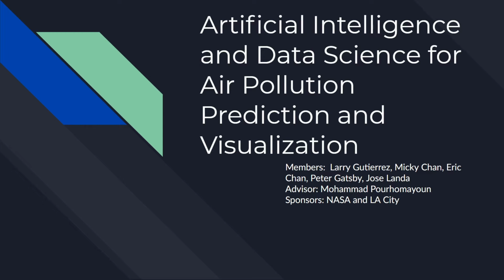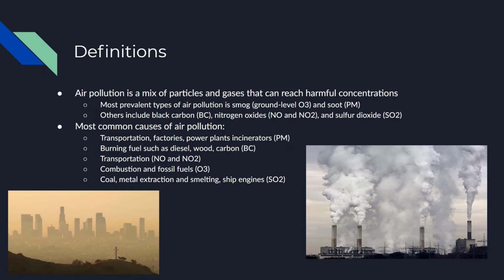Next slide. Air pollution is when pollutants are released into the air and are harmful to the health of humans and to the planet. These pollutants are a mix of particles and gases. Los Angeles is known for its smog, which is formed by the combination of particulate matter 2.5 and ozone. Smog, also known as ground-level ozone, occurs when emission of fossil fuels reacts with sunlight, while soot, also known as particulate matter, is made up of tiny particles of chemicals, soil, smoke, dust, or allergens, in the form of gas or solid, that are carried in the air.